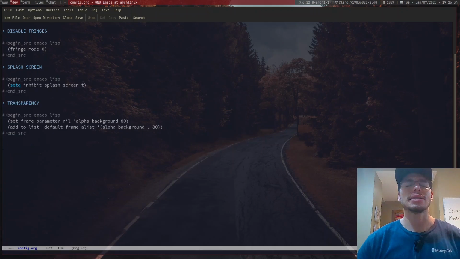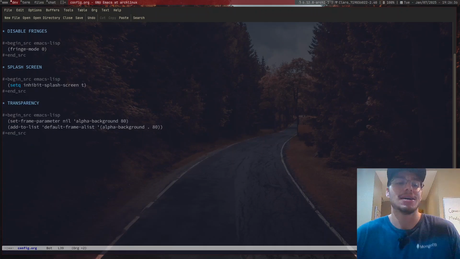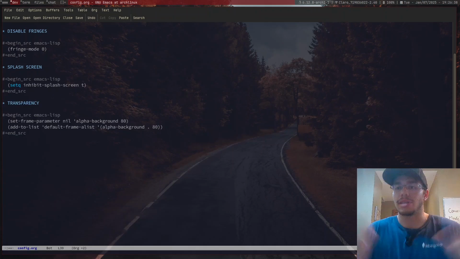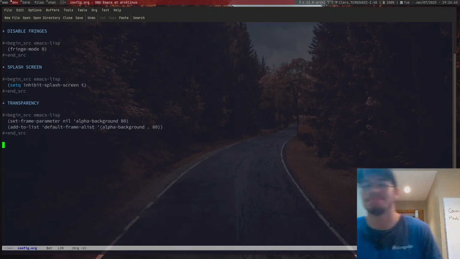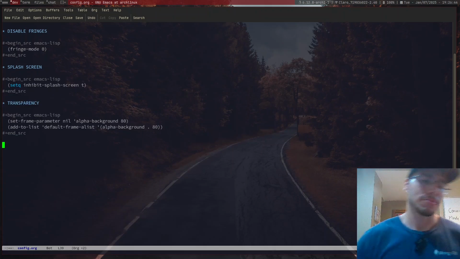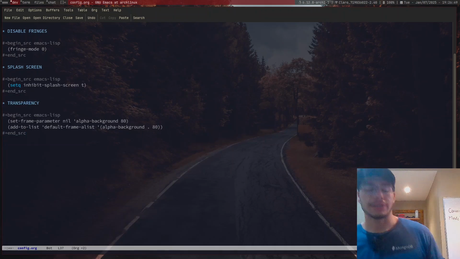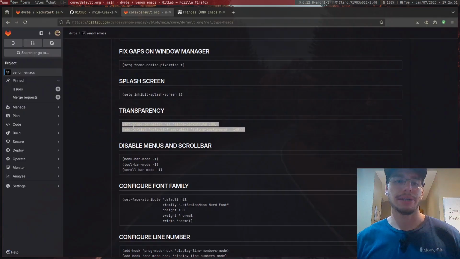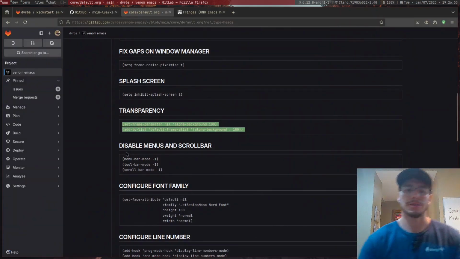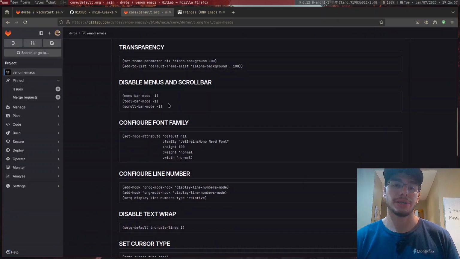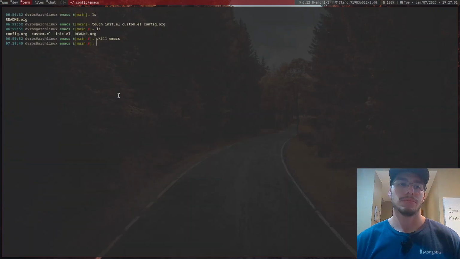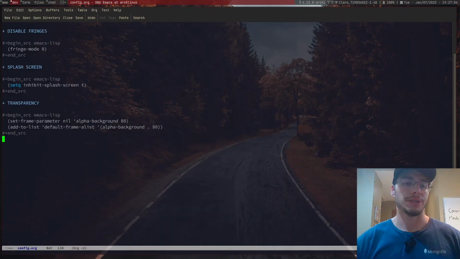I hate that default Control-K doesn't clear the entire line. It just clears up to the point where you are, which is not bad, but it's not useful either. Anyway, let's keep on. 80% it is. I can change it later. I'll probably have it at 100 in the future. This one, I'm just going to copy it immediately, for I do need this. Anyway, where was I? Indeed.